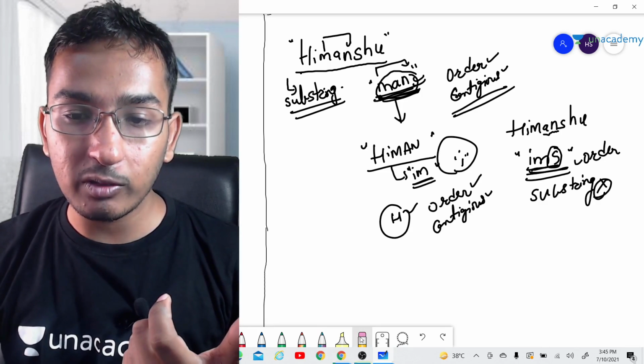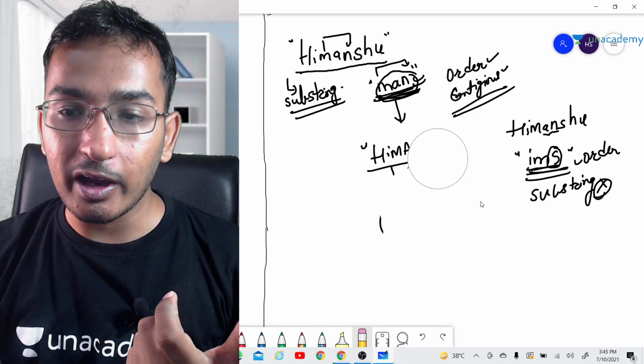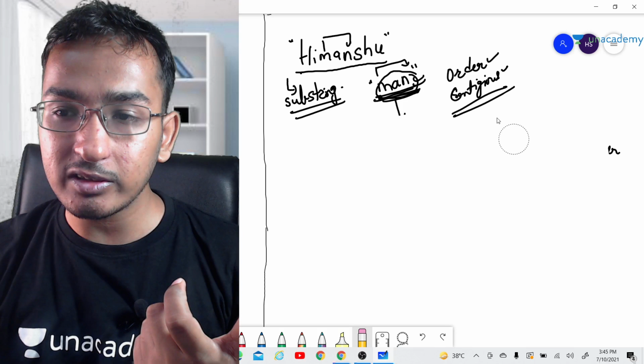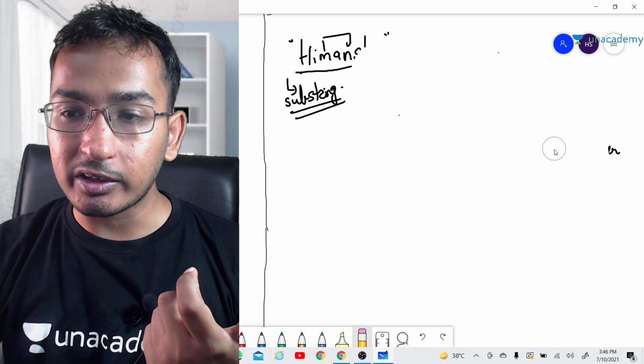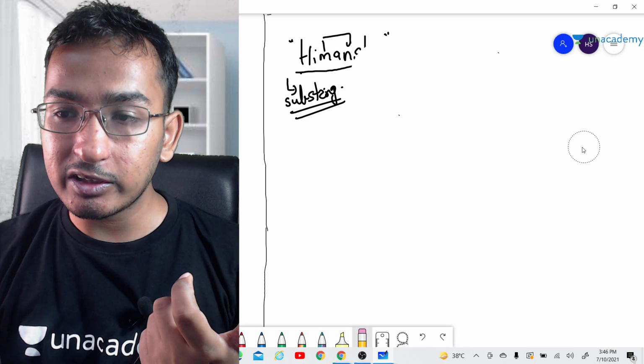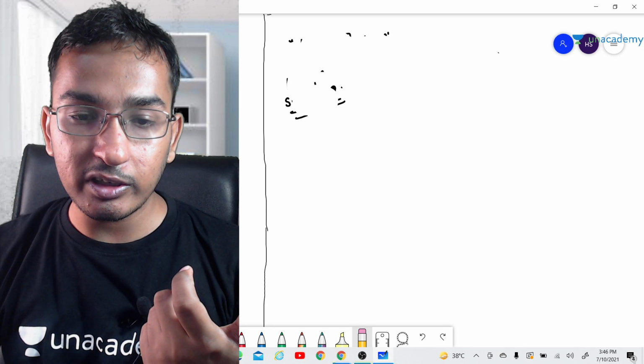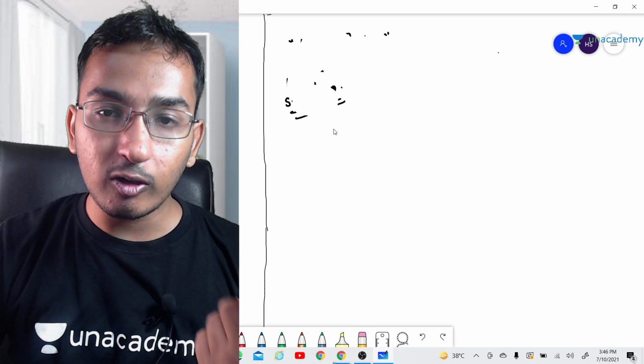Now in our problem, it is defined as the subsequence. What is the subsequence? A subsequence is a similar thing, but there is one difference between the substring and subsequence. In the subsequence, the contiguous property need not be there.